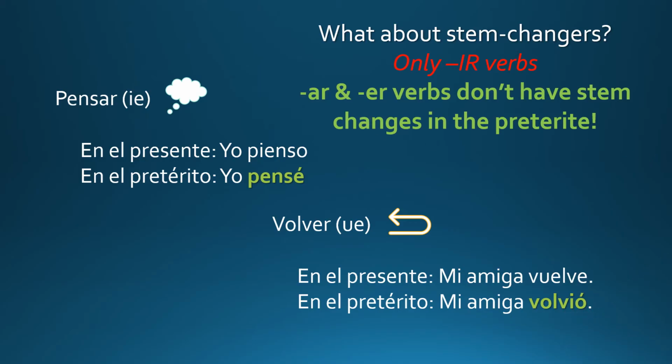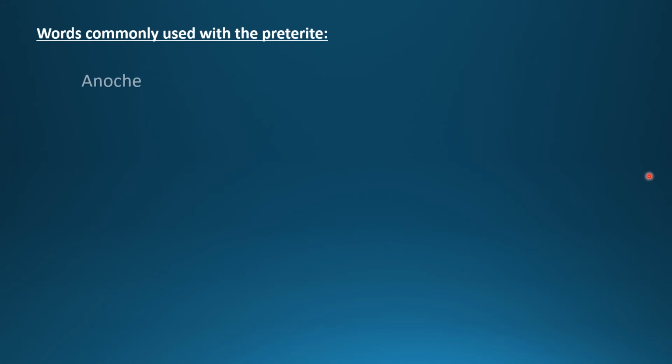What are some words we commonly use with the preterite? Let's learn these words, and they can also help us recognize when to use the preterite to express actions completed in the past.